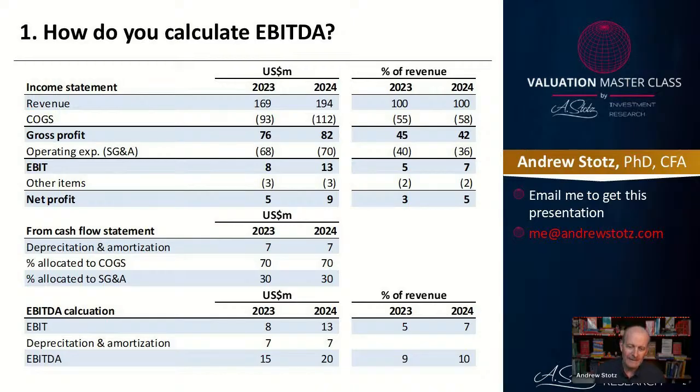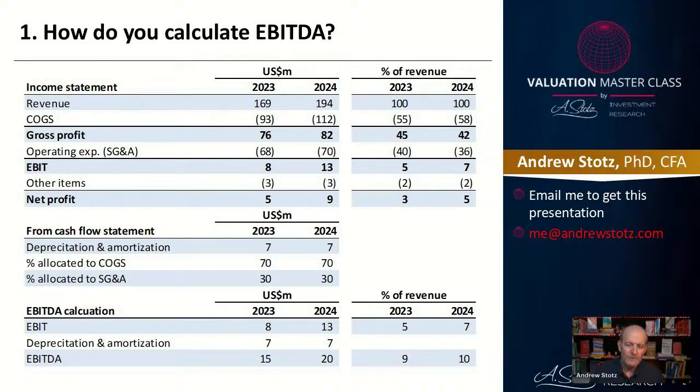Now, let's get down to the idea of how we are calculating the EBITDA. Well, all we have to do is take the EBIT, which is the operating profit, and we can see in 2023 that was 8, and in 2024 it was 13. And we can also see that EBIT, as we looked above, is 5% of revenue and 7% of revenue in 2024. And then we take depreciation and amortization that we got from the P&L.